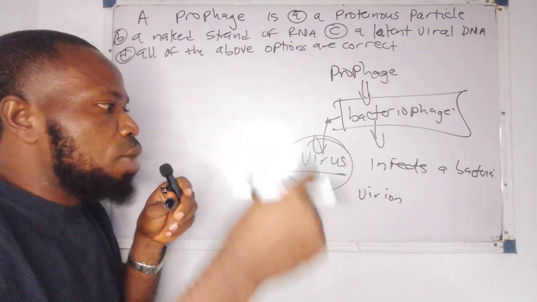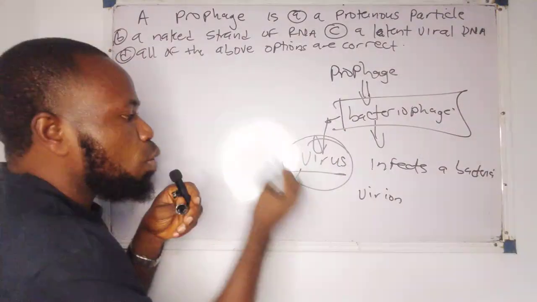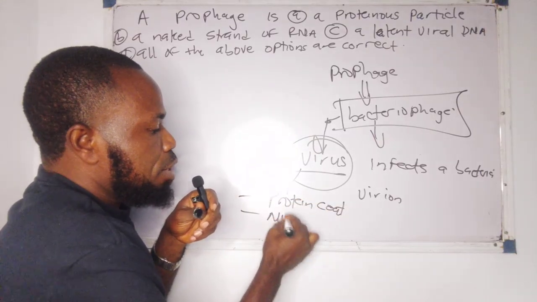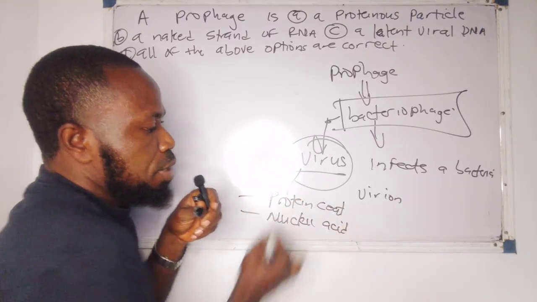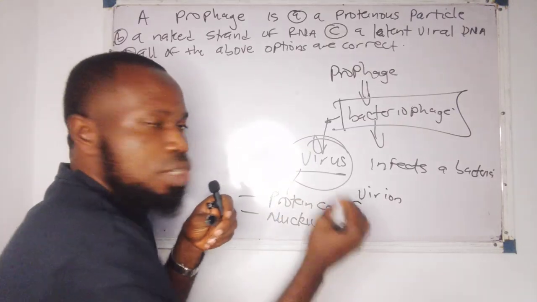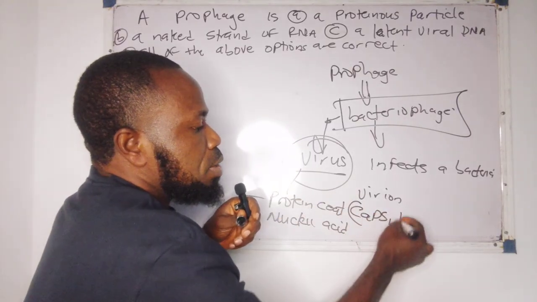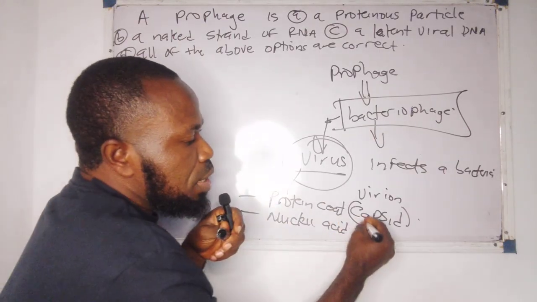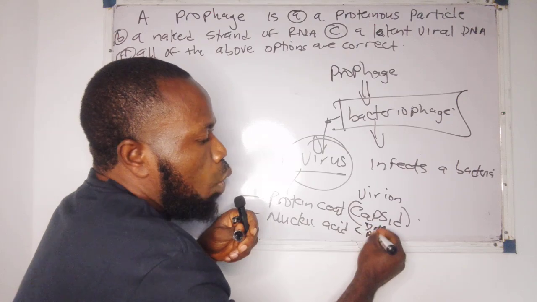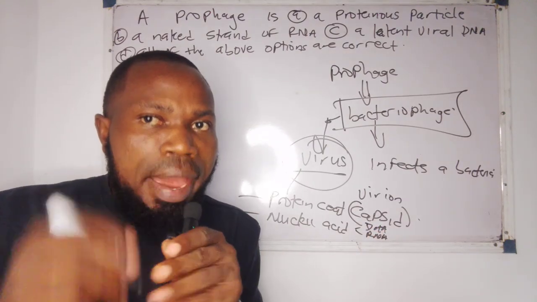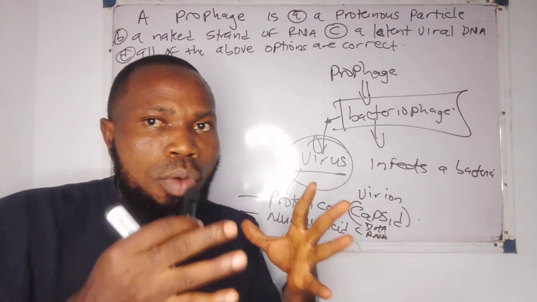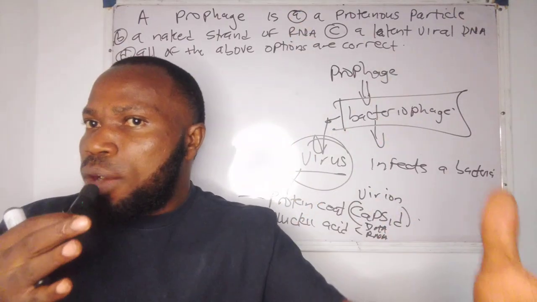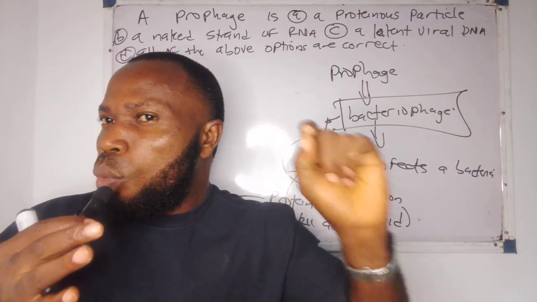There's another thing we must put at the back of our mind: a virus is made of a protein coat and a nucleic acid. That protein coat of a virus is regarded as the capsid. Now, a virus can contain either DNA or RNA. One virus cannot contain both DNA and RNA in a single virus. That means a virus can be categorized as either an RNA virus or a DNA virus.